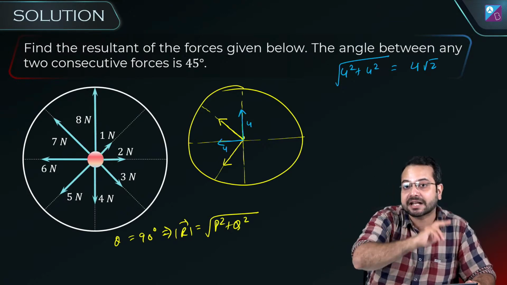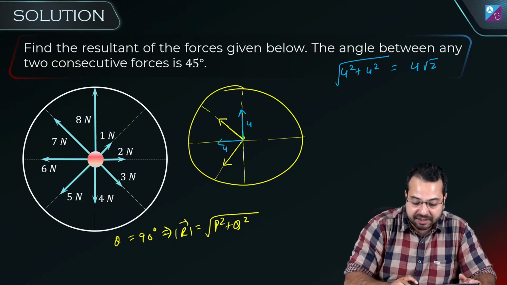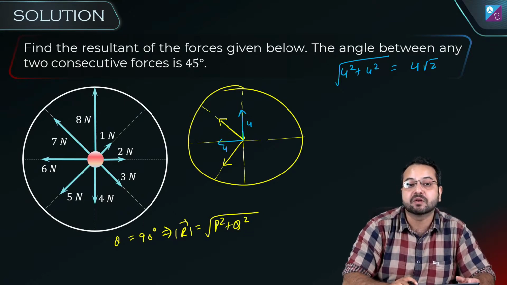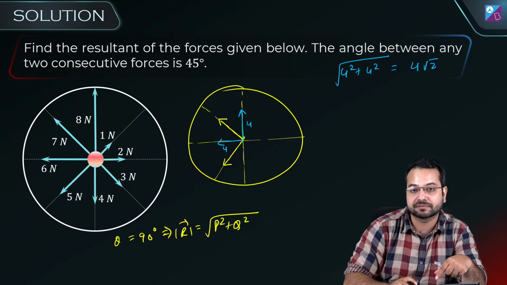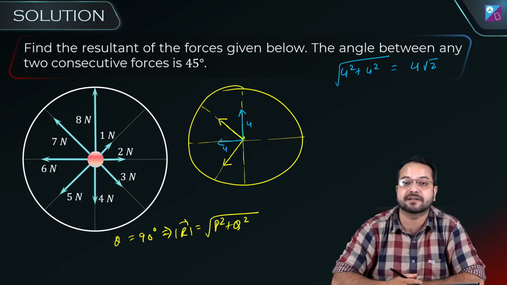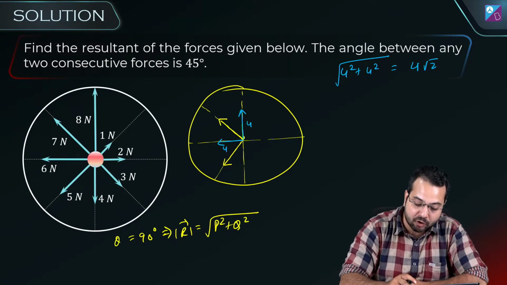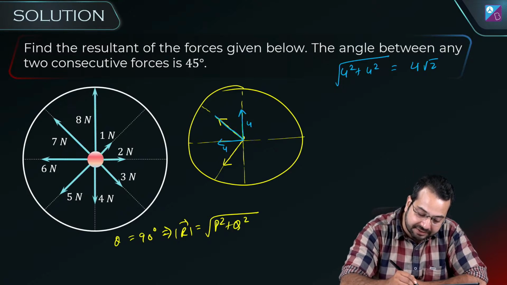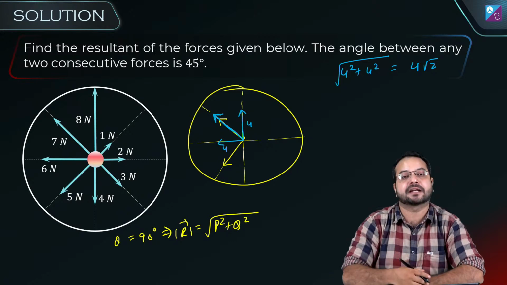Now another result I have just told you: if we have vectors with the same magnitude, then the resultant is going to go through the angle bisector. So the resultant of 4 and 4 is going to go something like this. Do you agree? It is going to go along the angle bisector.